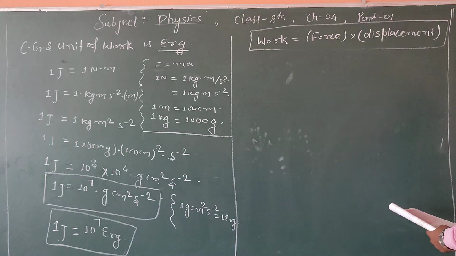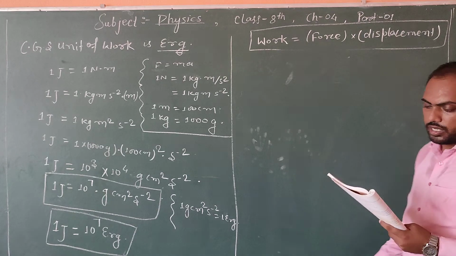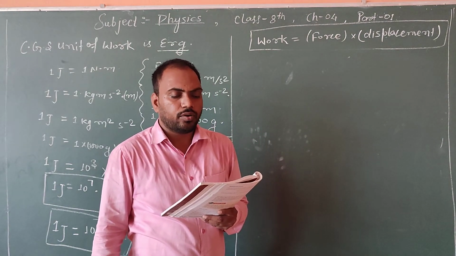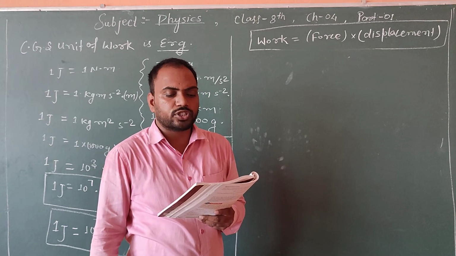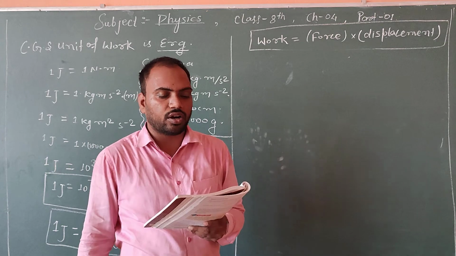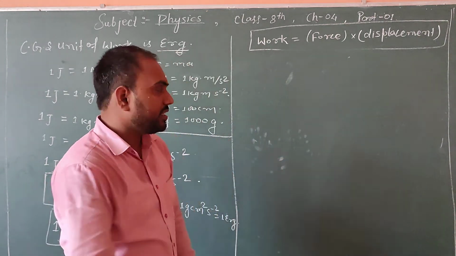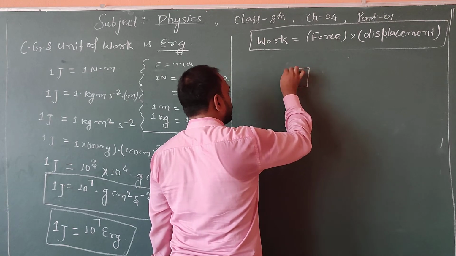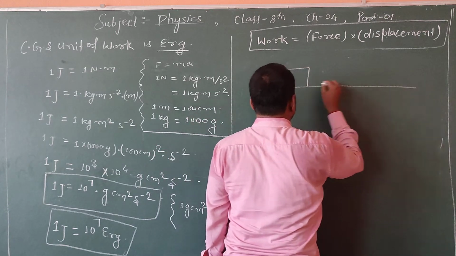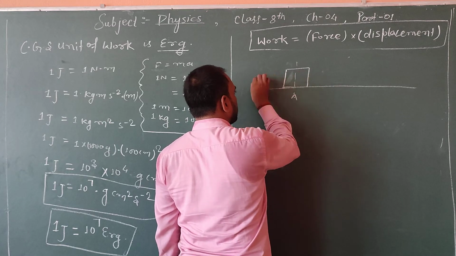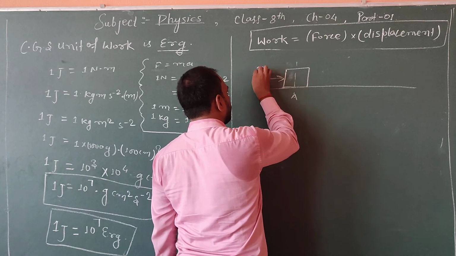Let us suppose an object is displaced by 2 meters when a force of 50 Newton is applied on it. Find the work done on the object. It is saying that there is an object which is displaced from its position by applying a force of 50 Newton.